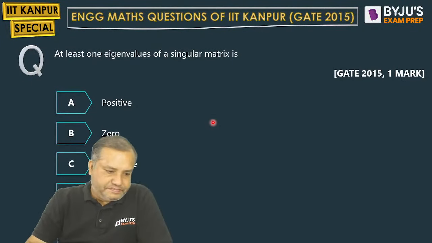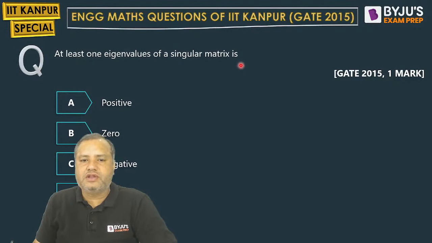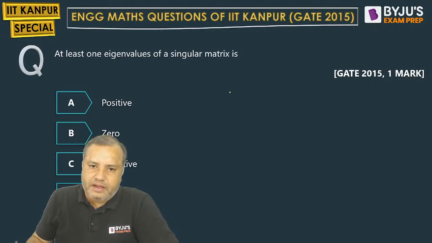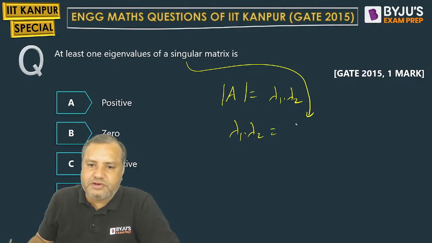Now see, at least one eigenvalue of a singular matrix is zero. Determinant of any matrix is equal to the product of eigenvalues. Now what they are saying is that for a singular matrix, what happens to the eigenvalue? For a singular matrix, determinant is 0.